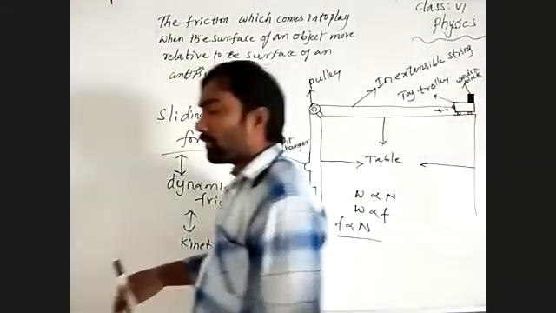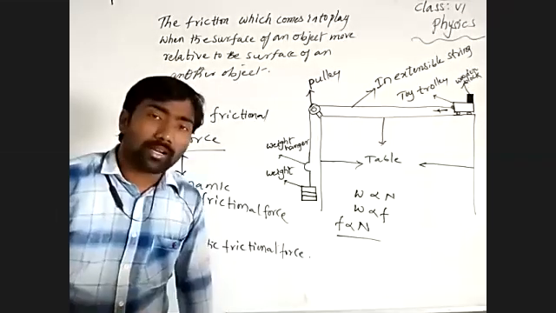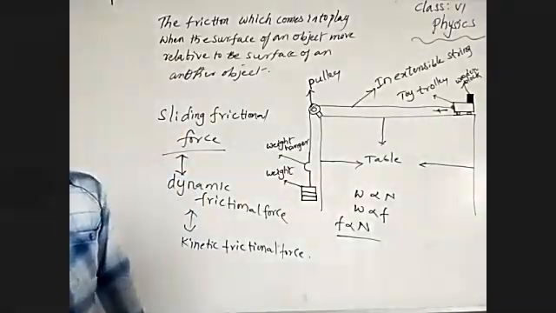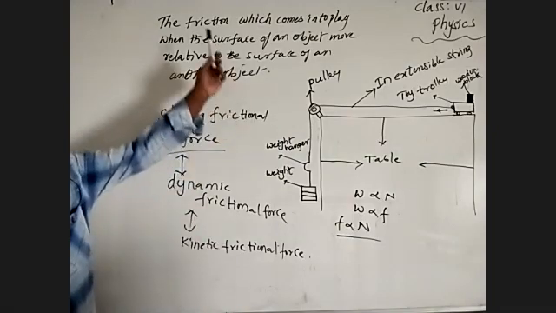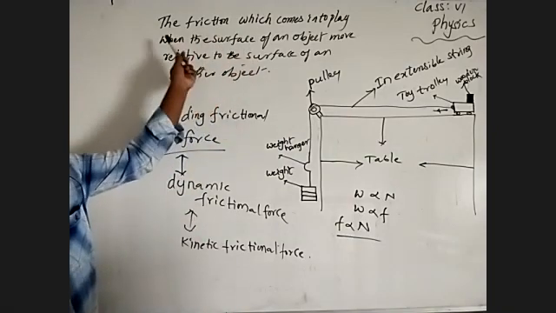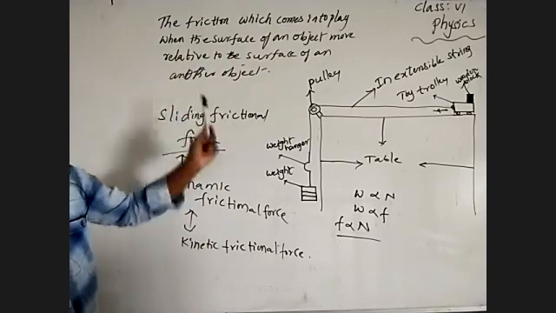A surface of an object moves or is in motion with respect to the surface of another object. Understand? So this is the friction which comes into play when the surface of an object moves relative to the surface of another object.